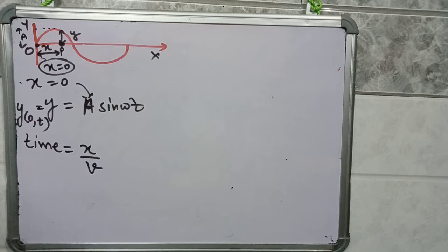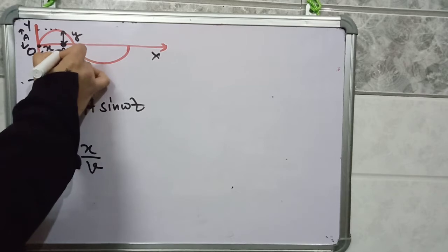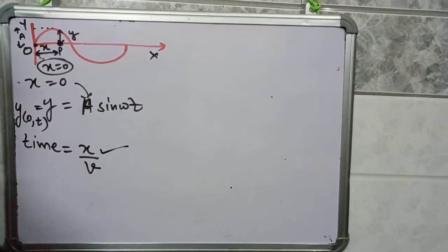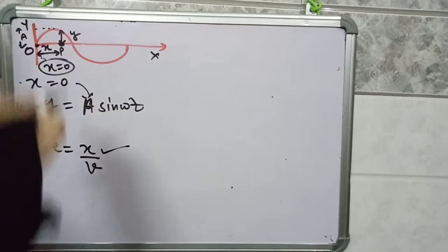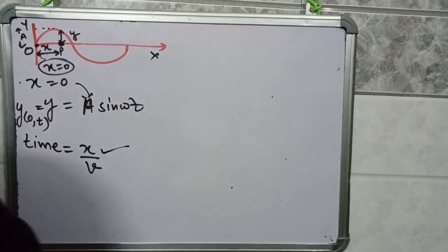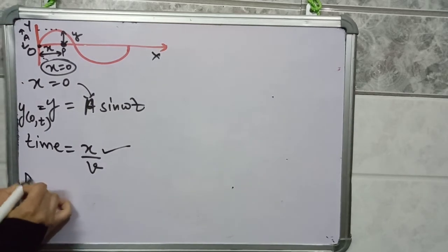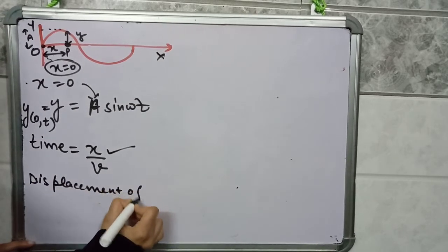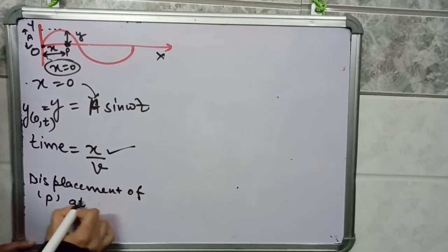Now what does it mean? It means this particle P will start its oscillatory motion after this much time. After x by v amount of time, the P particle will start its oscillatory motion, or you can say the disturbance will reach point P. Okay, so now the displacement of the particle at P at any time t.